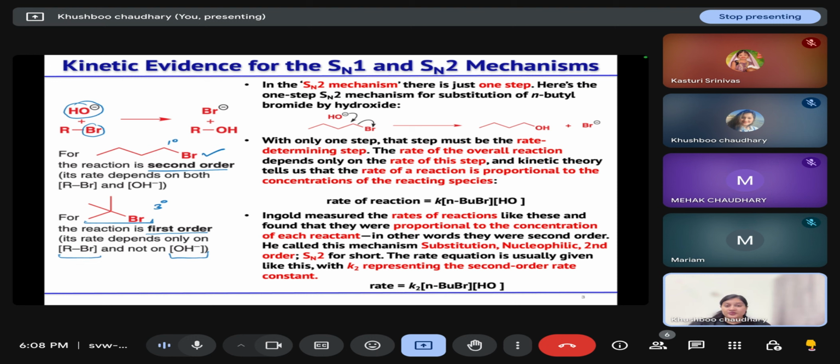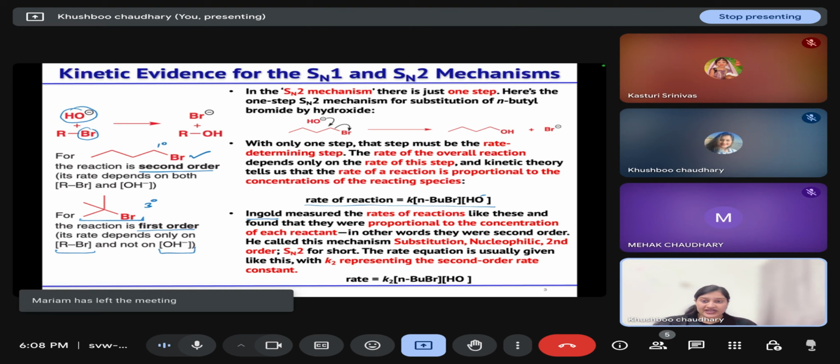Now in the SN2 mechanism, as there is just one step, that is the rate determining step. So we can write rate of reaction is equal to rate constant times concentration of your substrate and concentration of your nucleophile. So Ingold measured the rate of reaction for such kind of reactions.